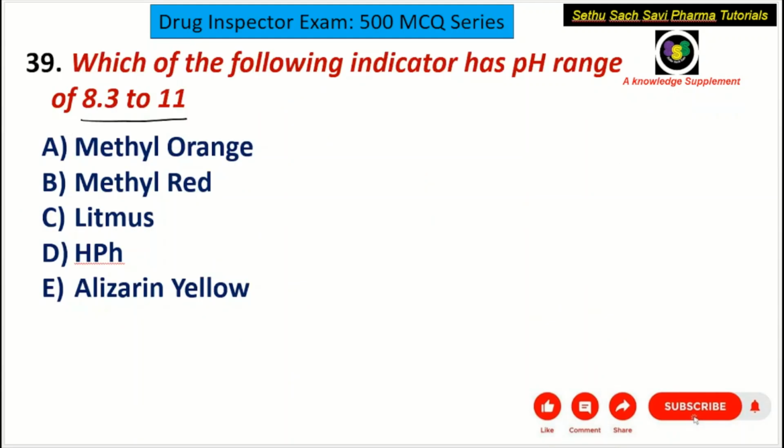So here the question was which of the following indicators has a pH range of 8.3 to 11. The correct answer would definitely be phenolphthalein. The abbreviation is HPH, so the answer would be D choice.